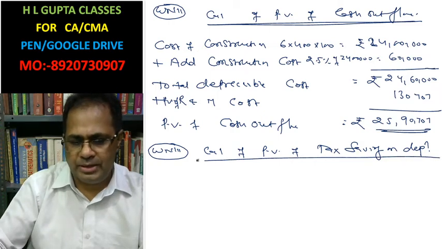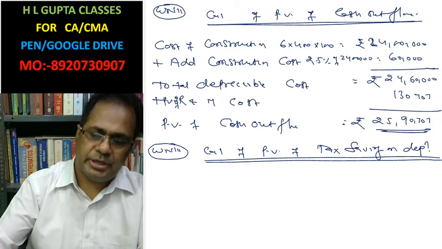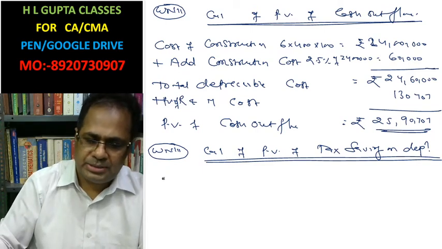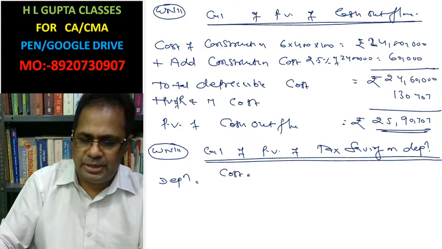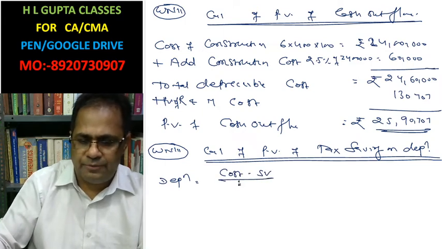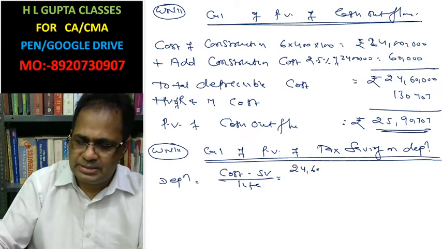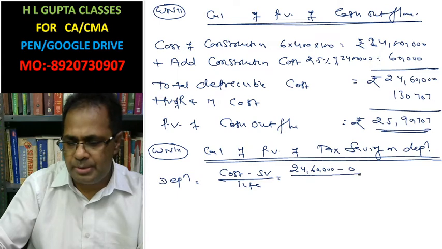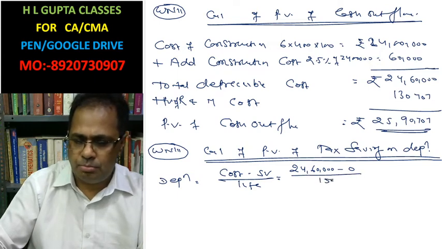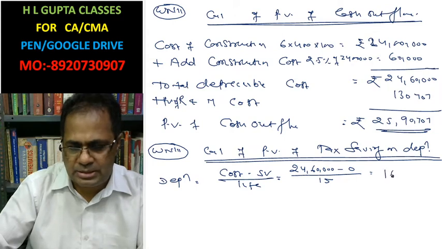Look here. Depreciation is cost minus scrap value over life. This is 24 lakh 60,000 minus 0, divided by 15, and depreciation is 1,64,000.